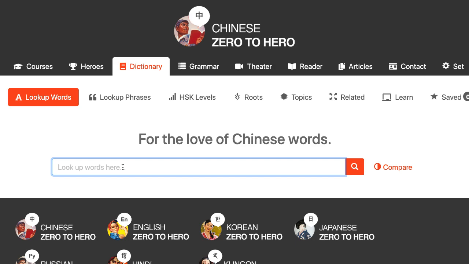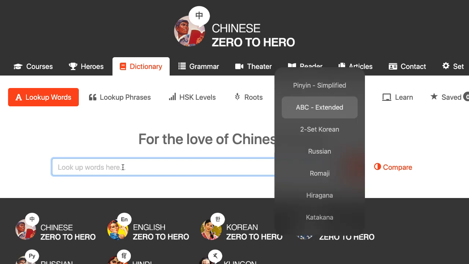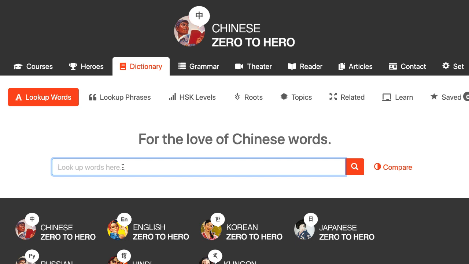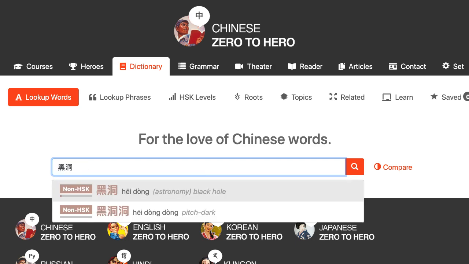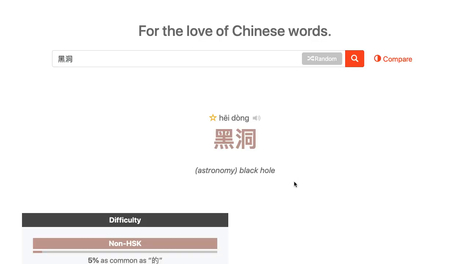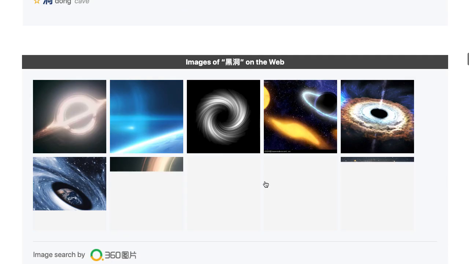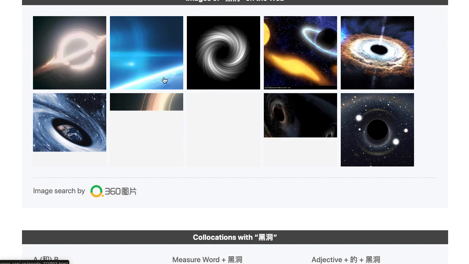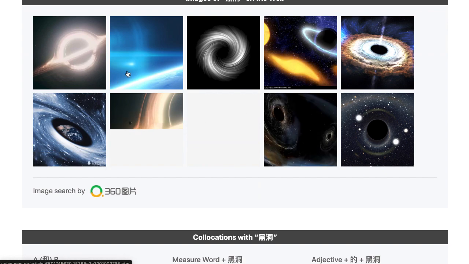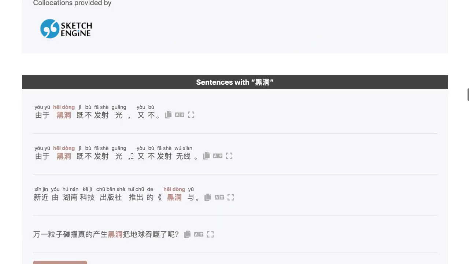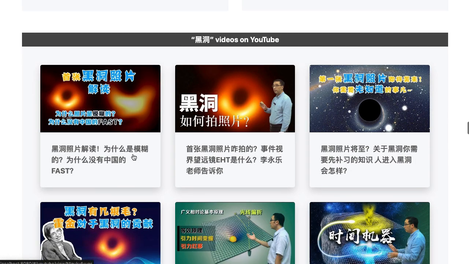For example, let's say that we want to learn a little bit about black holes in Chinese. So 黑洞, for example. Let's search for 黑洞, black holes. This way you can learn a little bit about astronomy as well as the Chinese. So here are some exciting pictures of black holes from the movie Interstellar. If you just scroll all the way down, here you see 黑洞 videos on YouTube.